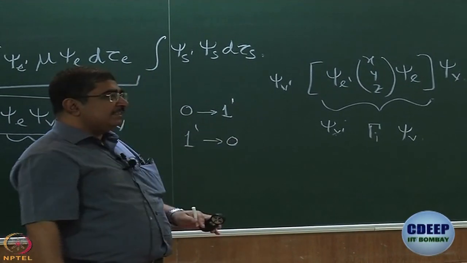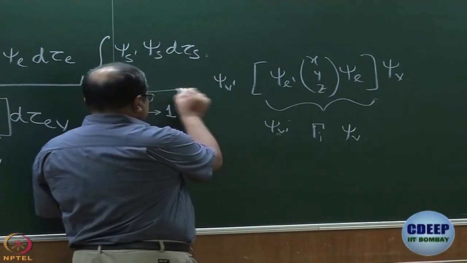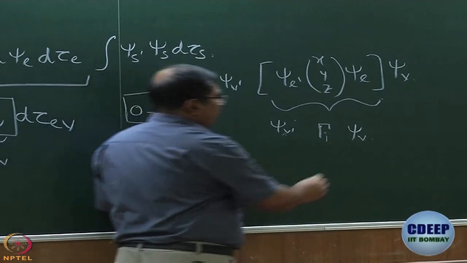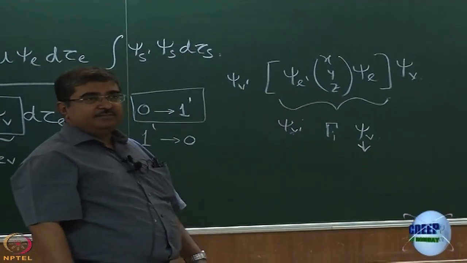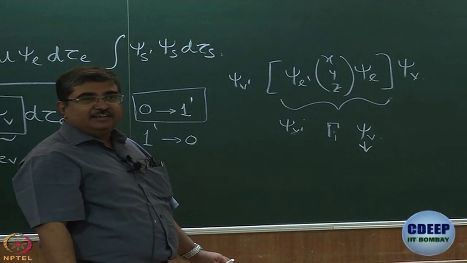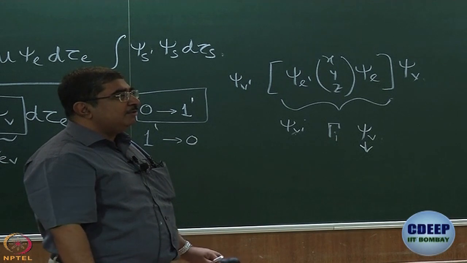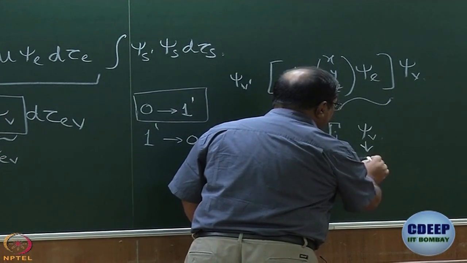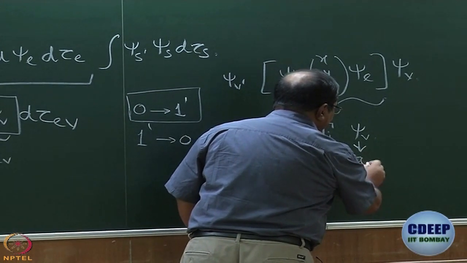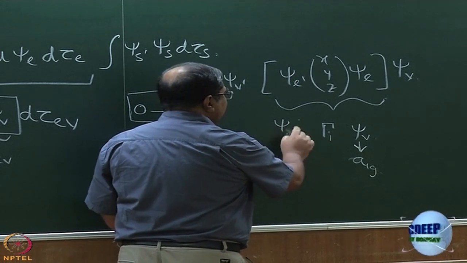So, if that is the case, we know very well, suppose I work with this situation 0 1 dash, what is the symmetry of psi v in that case? It is totally symmetric, right. V equal to 0, we have discussed this earlier when talking about normal modes of vibration. This is totally symmetric. So, in this case I will just write A1G.